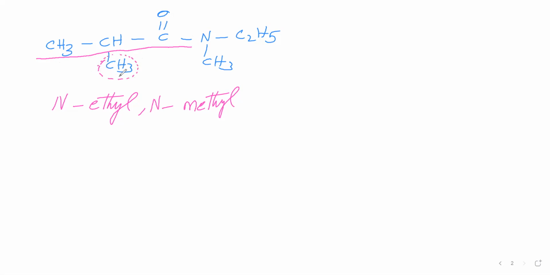For this branch name we have to say the position. So number 1 you give to the amide carbon, number 2, number 3. This methyl group is attached to 2, therefore 2-methyl. The parent chain contains 3 carbon atoms, therefore prop. Primary suffix en, secondary suffix amide is the name of this one.